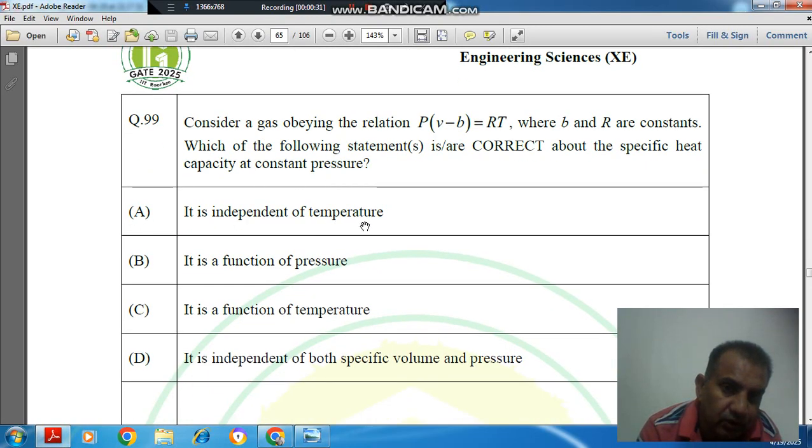Option A, it is independent of temperature. Option B, it is a function of pressure. Option C, it is a function of temperature. Option D, it is independent of both specific volume and pressure.